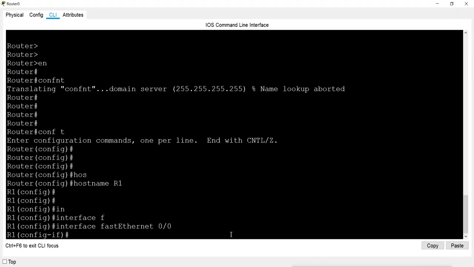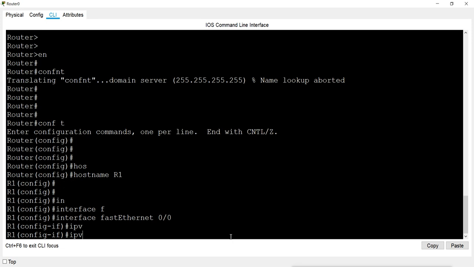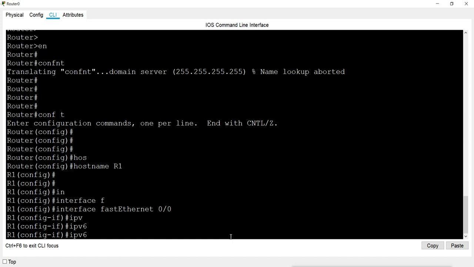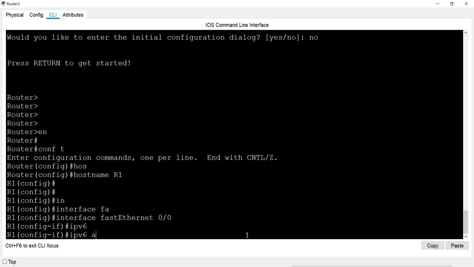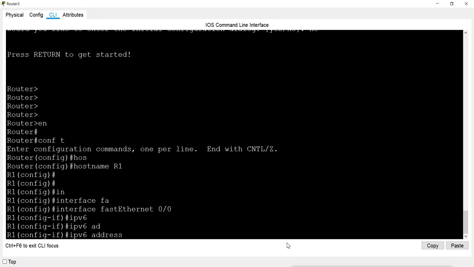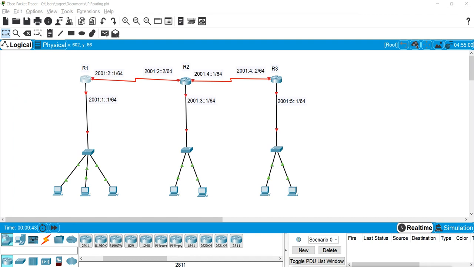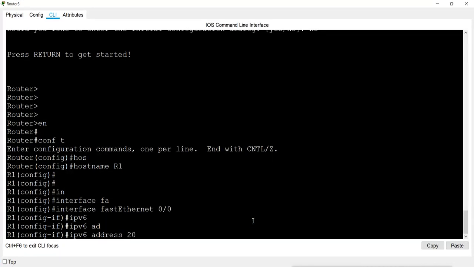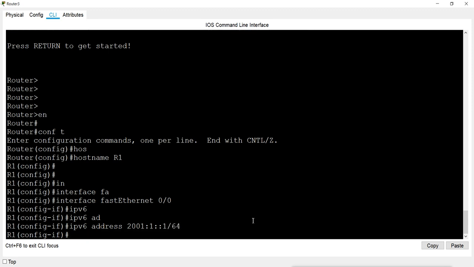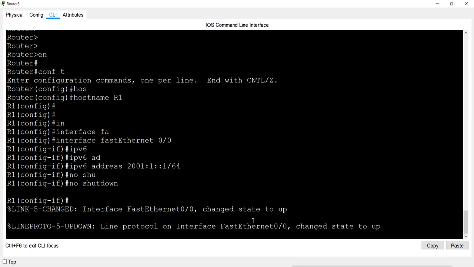So ipv6 address, and here I will give the address I have decided: 1001:1:1/64, and then no shutdown.